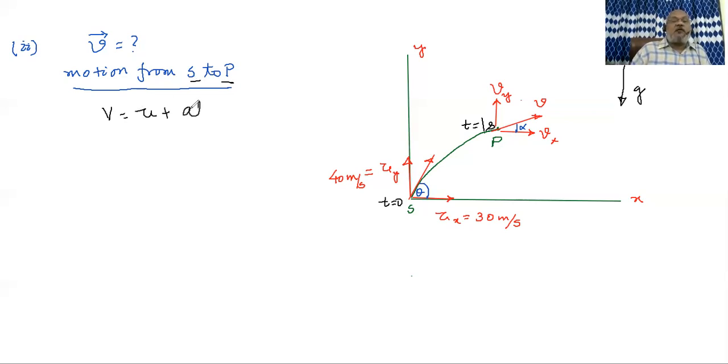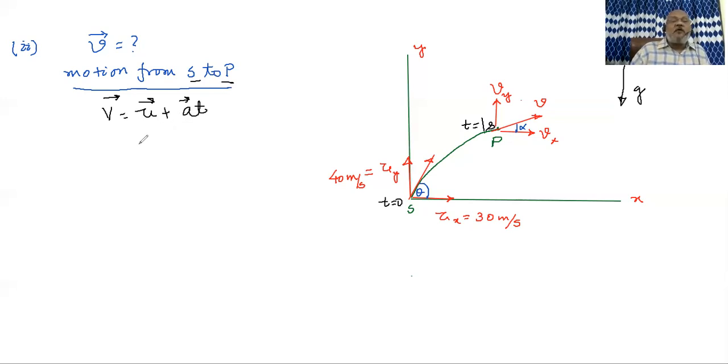Whenever you are doing it this way, please be careful that this is a vector equation. So V means final velocity vector, U means initial velocity vector, a is the acceleration vector, time is of course a scalar quantity. Strictly, if there is any vector present in your equation, then that must be taken in a vector way.